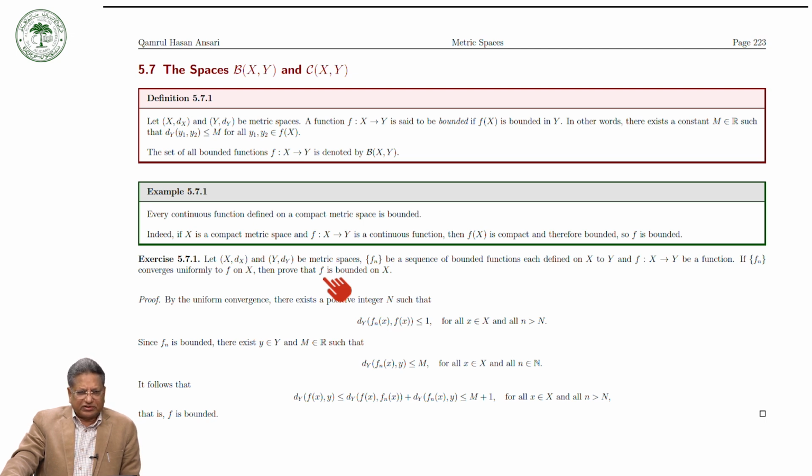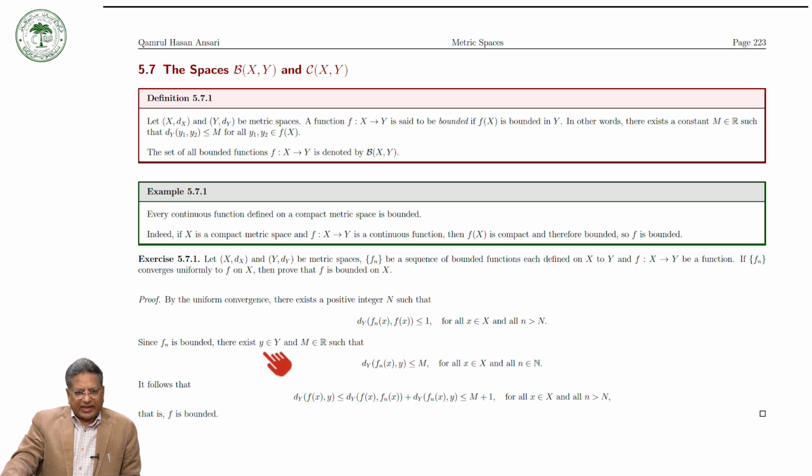This proof is very simple. Because f_n converges uniformly to f, by the definition there exists a positive integer N such that d(f_n(x), f(x)) is less than or equal to 1 for all x in X and all n greater than N. Now f_n is bounded, so there exist y and M such that this distance is less than M. Now we can see that d(f(x), y) is less than or equal to this plus this one, and this is less than M, this is less than 1, so this term is less than M plus 1.